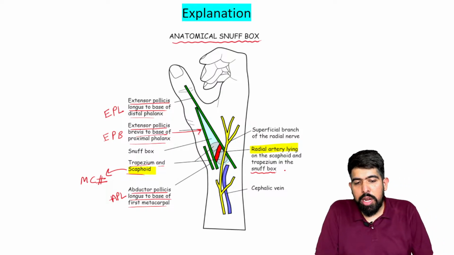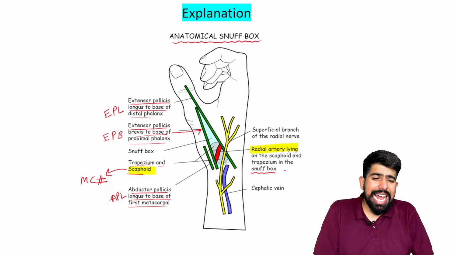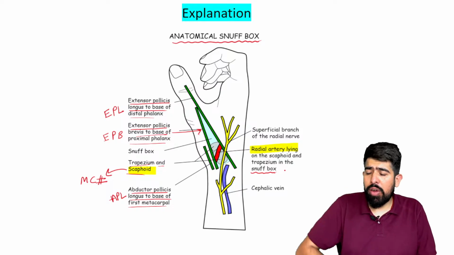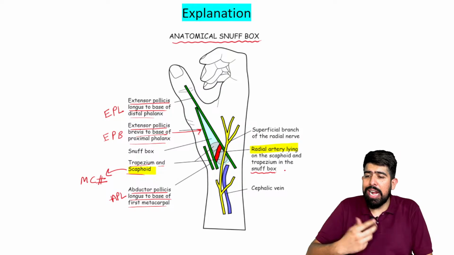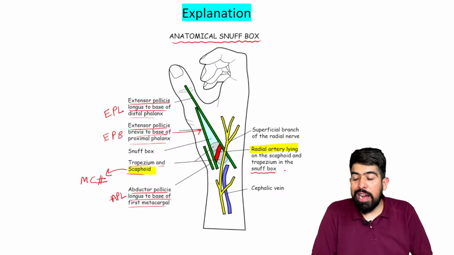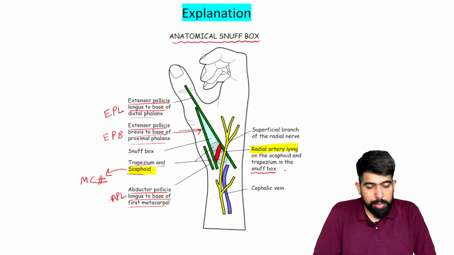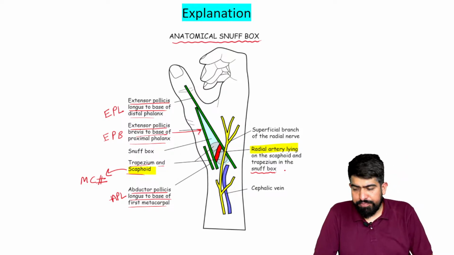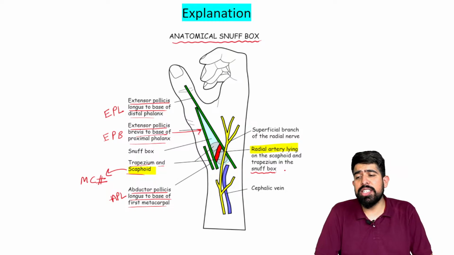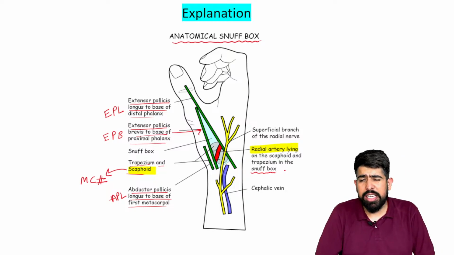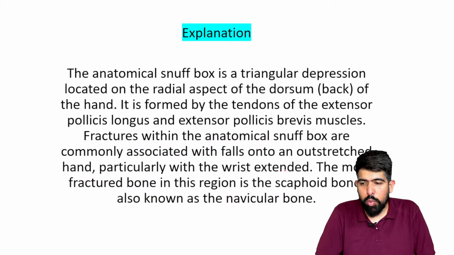So this is all that is important about the anatomical snuffbox. They can ask about the boundaries, about the bone fracture at the base, and about the artery also. If you remember this much about the anatomical snuffbox, then whatever type of question comes from it, you will surely get this MCQ correct.